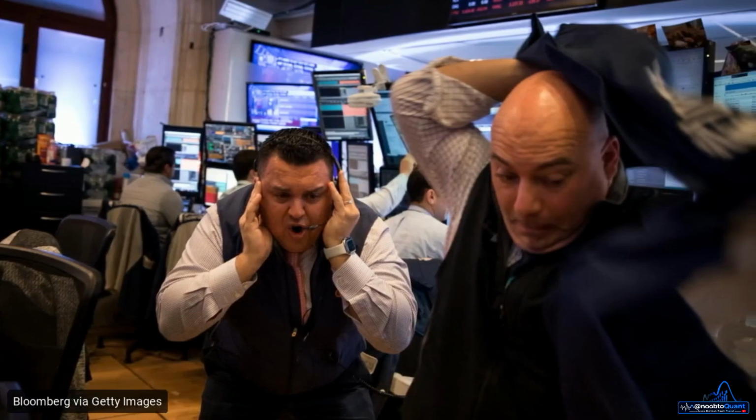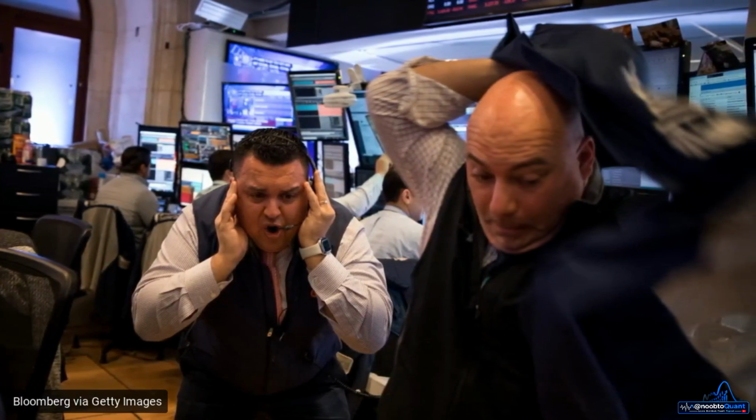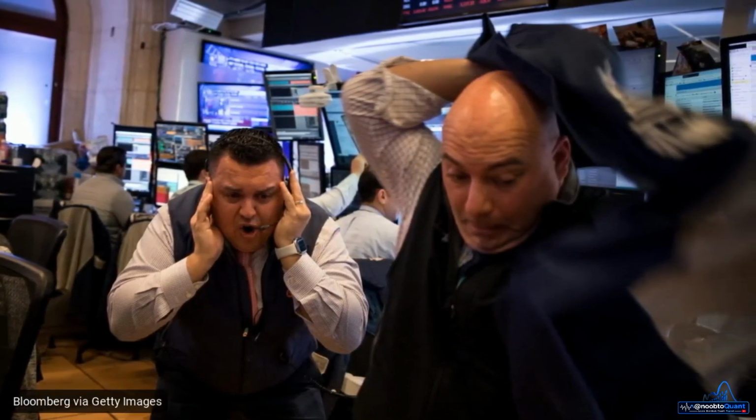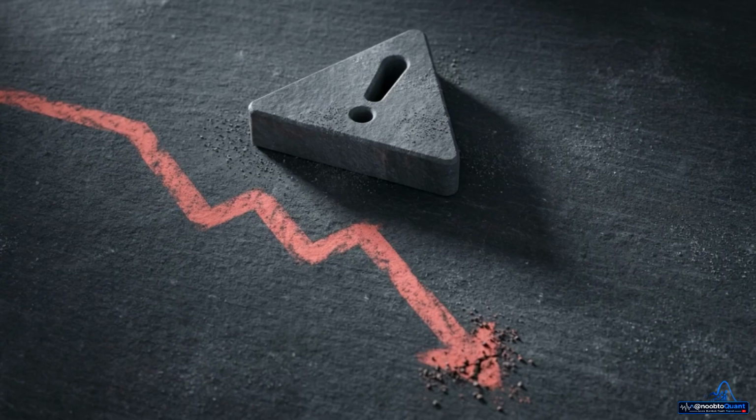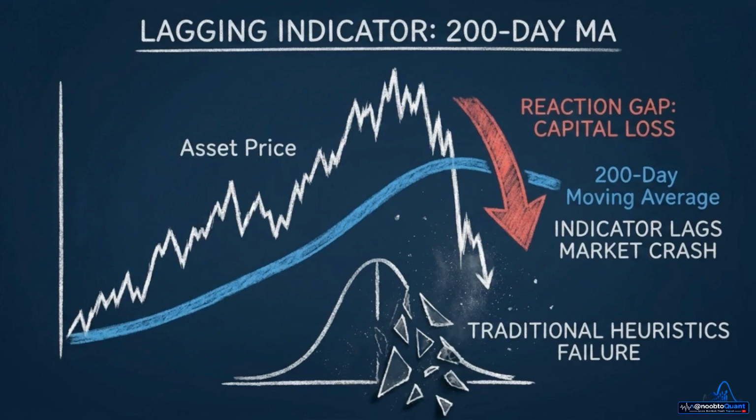Surviving these markets requires a way to detect these hidden regimes before they destroy a portfolio, rather than reacting to the damage after it's already been done. Most risk management relies on lagging heuristics, such as 200-day moving averages and pairwise correlation matrices.